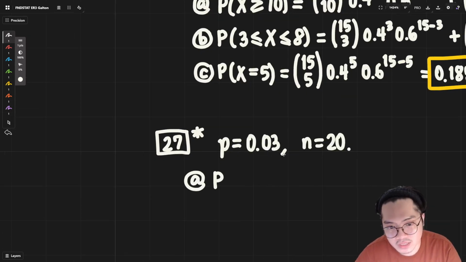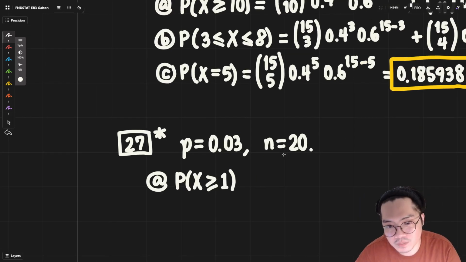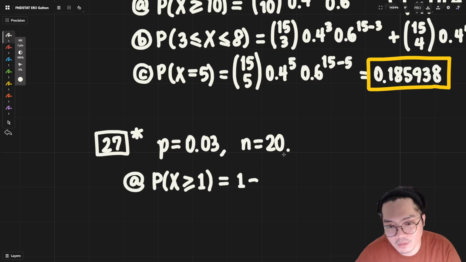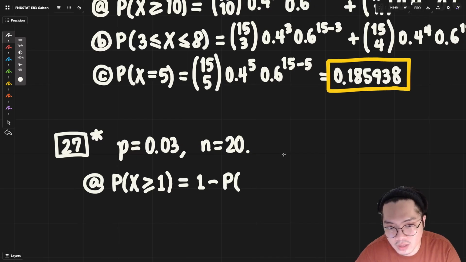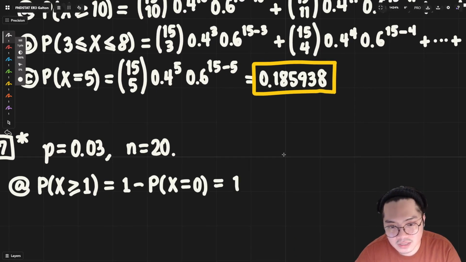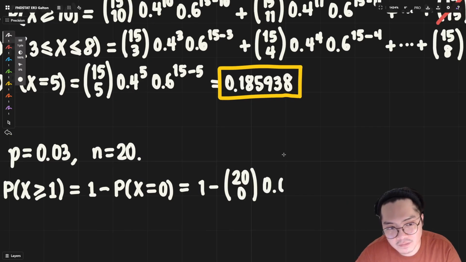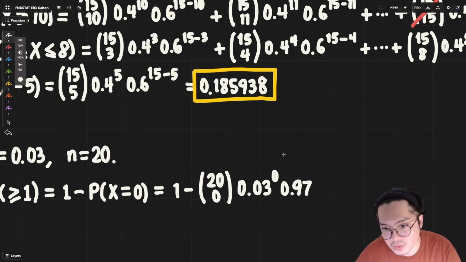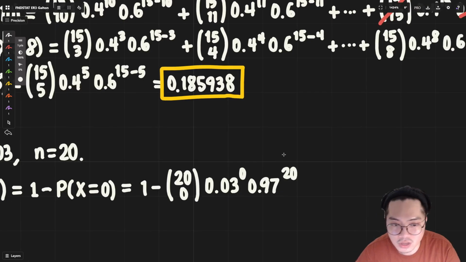Let's start solving these first. At least one out of the 20. And of course, because of the words at least one, again, we're very happy. We can just invoke the law of inverses. We'll just have to do this. In this case, 1 minus 20 choose 0, and then you will have 0.03 raised to 0 times 0.97 raised to 20 minus 0, which is just 20.